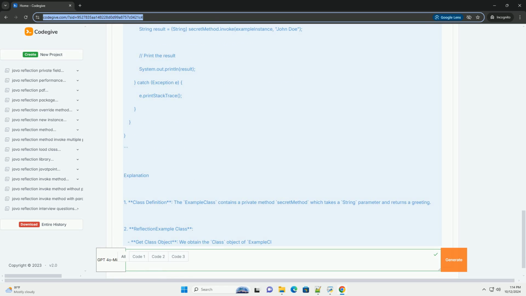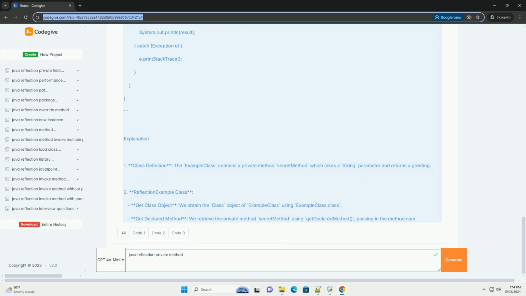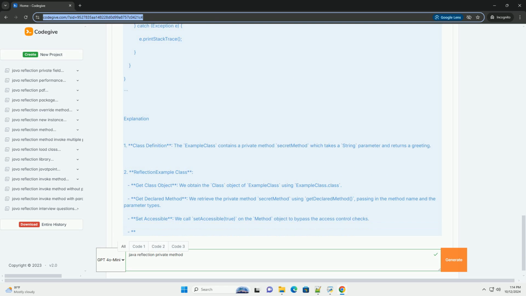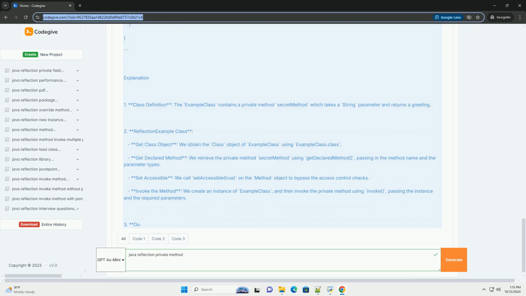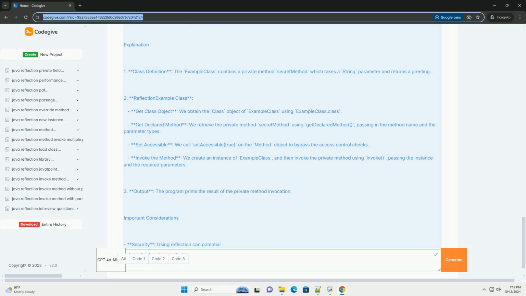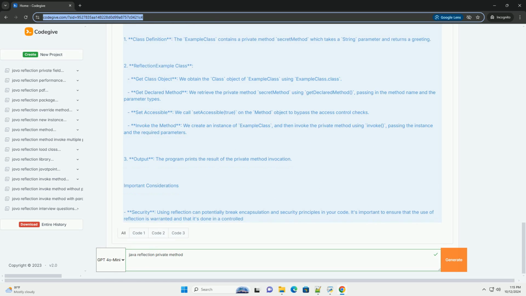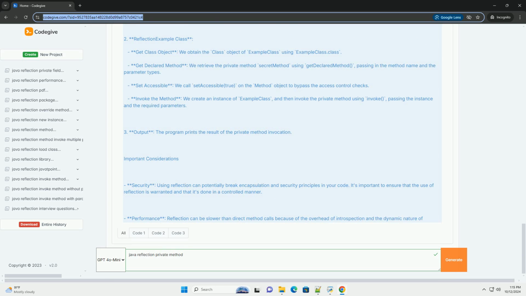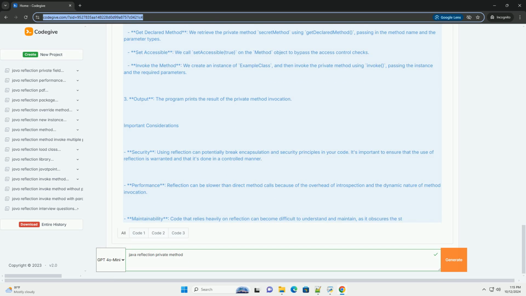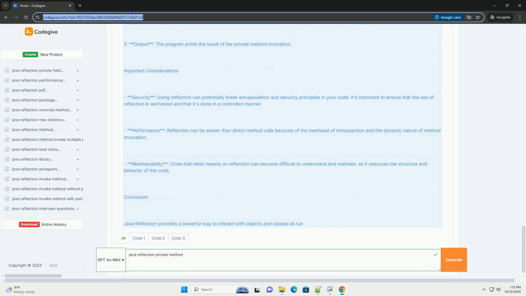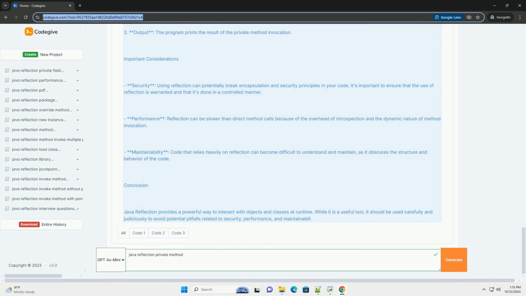Overview of Java Reflection. Reflection can be useful for various purposes, such as inspecting classes and their attributes at runtime, creating instances of classes dynamically, invoking methods dynamically, accessing private fields and methods. However, it should be used judiciously, as it can break encapsulation and lead to code that is harder to understand and maintain.